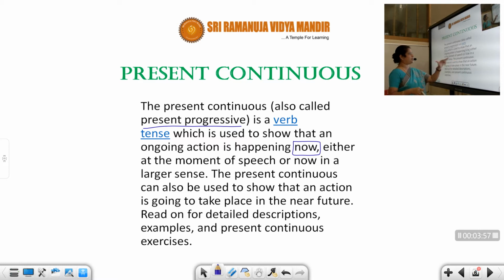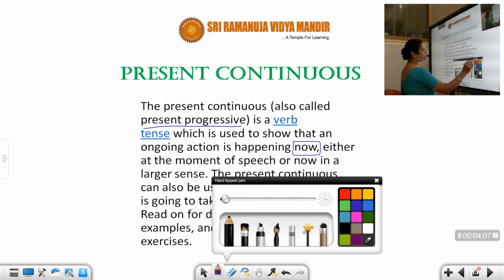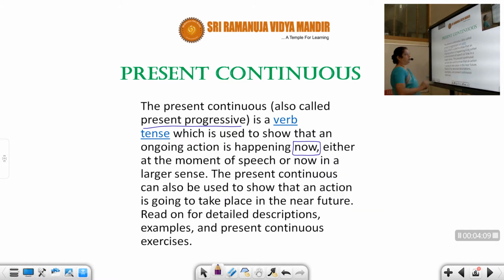The present continuous can also be used to show that an action is going to take place in the near future. So can you see the rules over here, students? At the moment, now in a larger sense, or in the near future.